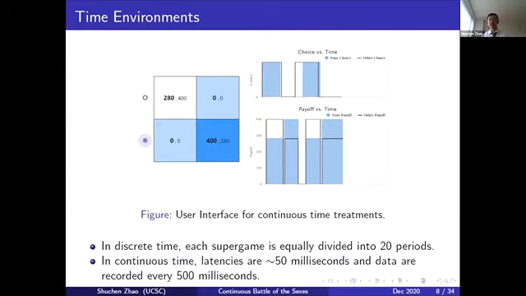Note that they cannot see what the other player is choosing right now, but they can only see what the other player has chosen in the previous periods. In continuous time, however, everything moves in real time, both for actions and for payoffs. And the latency is about 50 milliseconds, which is well below the fastest response time of human subjects. So I believe they will believe themselves to be playing in real time. And also, the data are recorded twice every second.